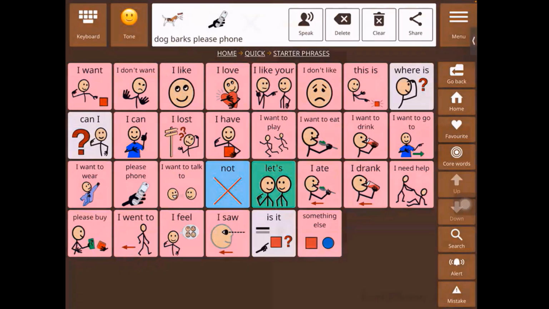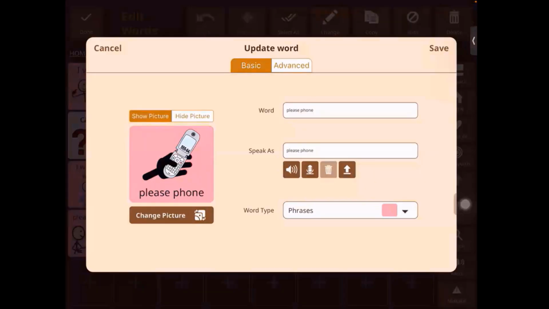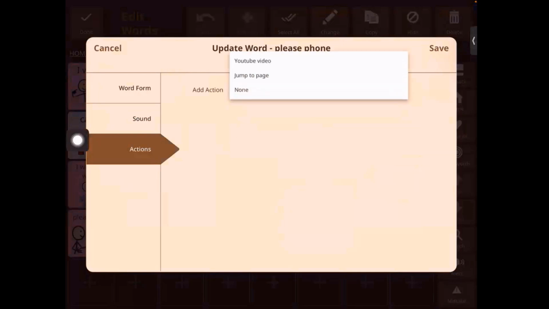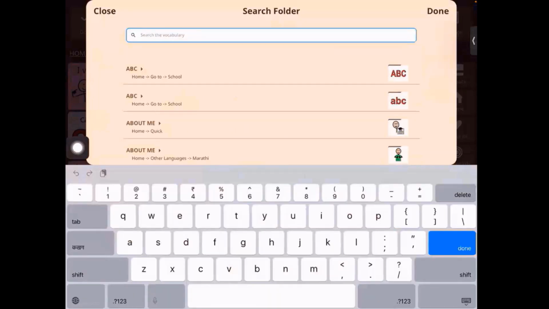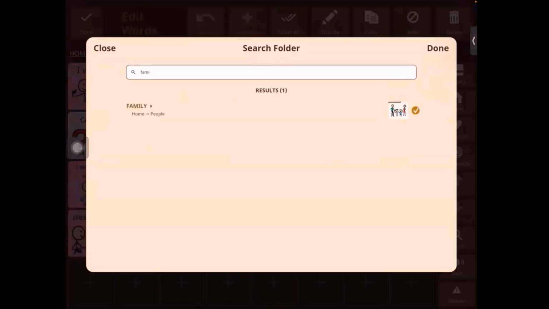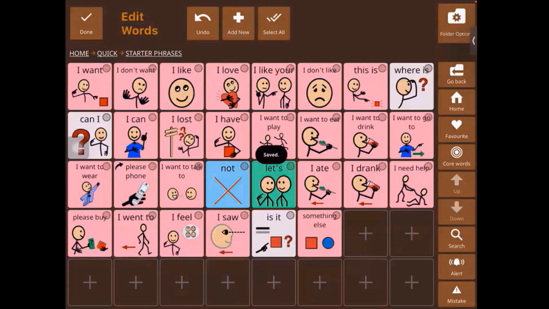So let's see how we can set that up. So we'll go into menu, edit. We will select please phone, change. And now we're going to go to advanced settings and then go down to actions. Under actions, select jump to page, right? And then we said that we wanted to link the family folder. So we will type that over here. Okay, so I've typed family, this has shown up, and I give done. And then save.